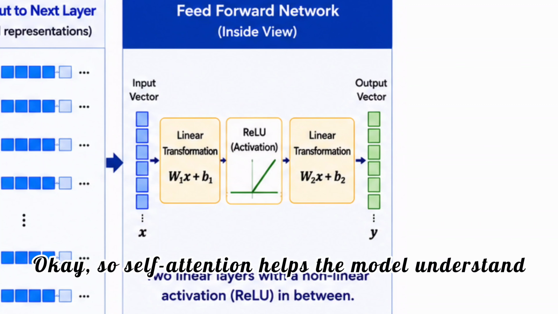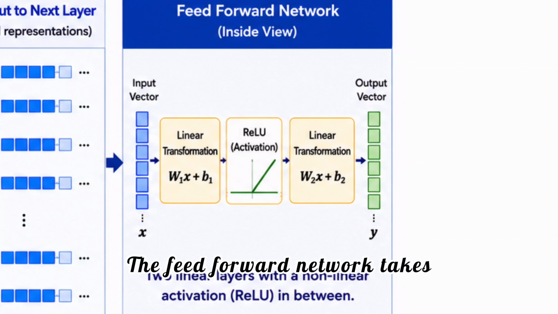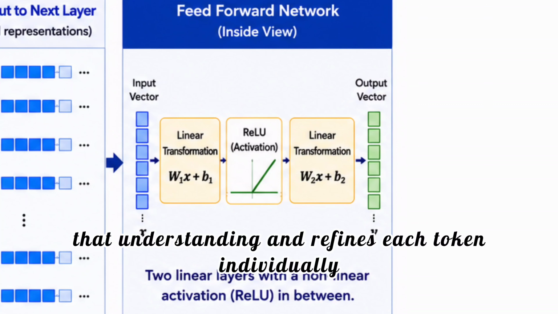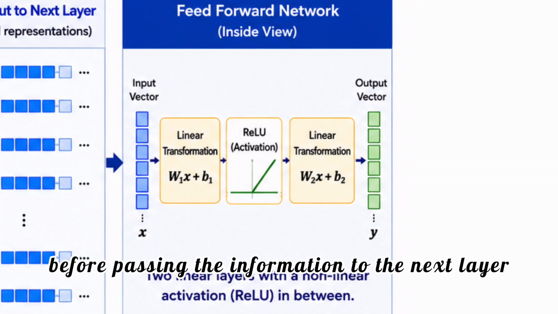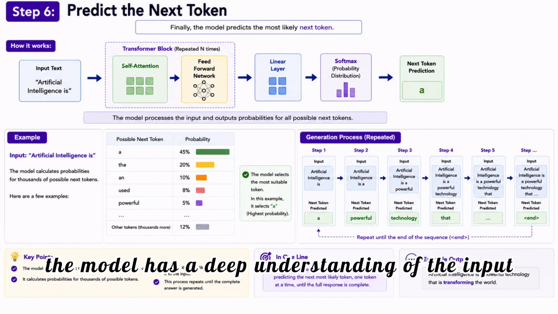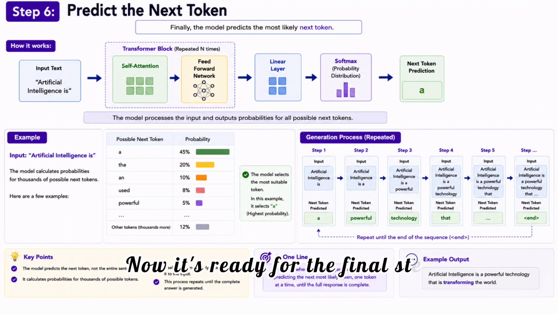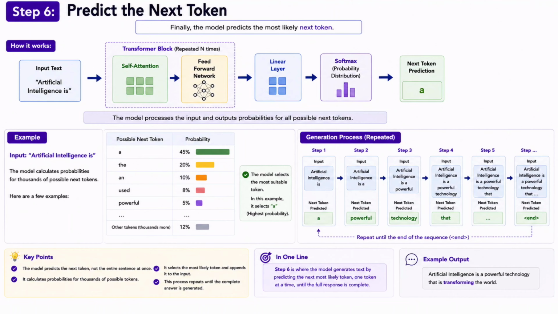Okay? So self-attention helps the model understand the relationship between words. The feed-forward network takes that understanding and refines each token individually, helping the model learn more complex patterns before passing the information to the next layer. So after passing through multiple transformer layers, the model has a deep understanding of the input. Now it's ready for the final step, predicting the next token, which is how an LLM generates text one word or token at a time.